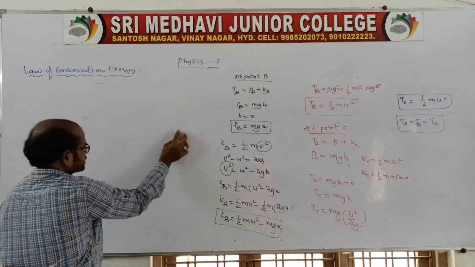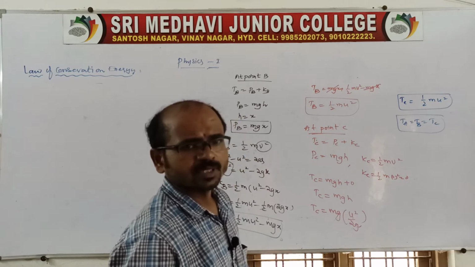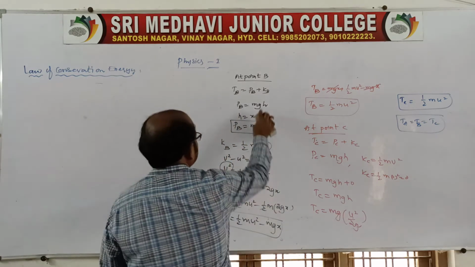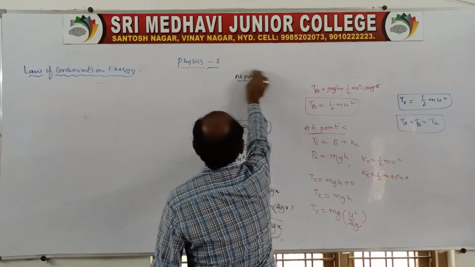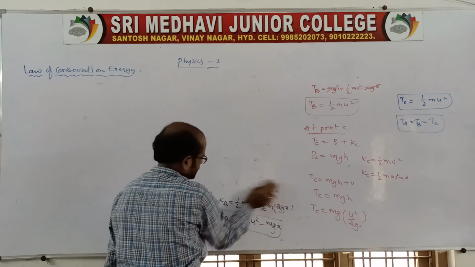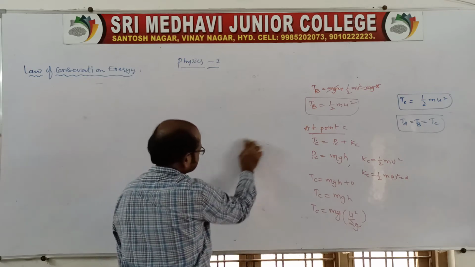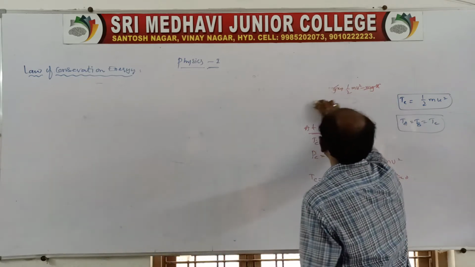Simply, energy is the capacity to do work. Now in the chapter, work and energy are finished. There is another one, that is power. We'll see the power.